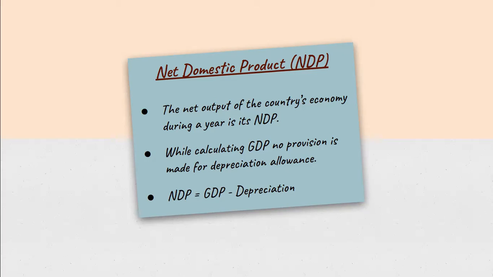So 1 lakh minus 75,000, that is 25,000, is the value that has depreciated of that machine. So when we calculate net domestic product, we also consider the value of the depreciation. That is why the formula for net domestic product is GDP minus depreciation.